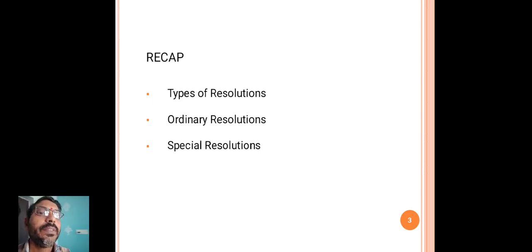In the meetings, whatever points are discussed in the meetings are put for voting.